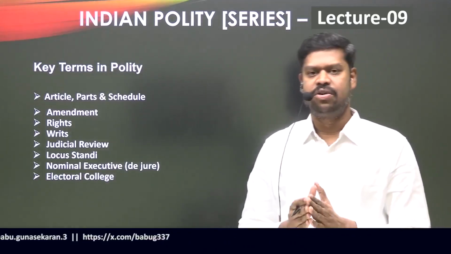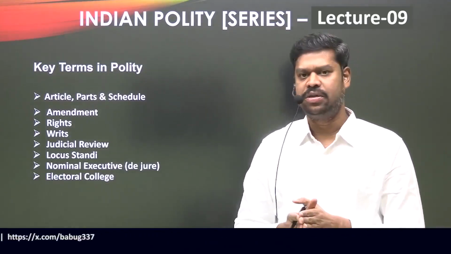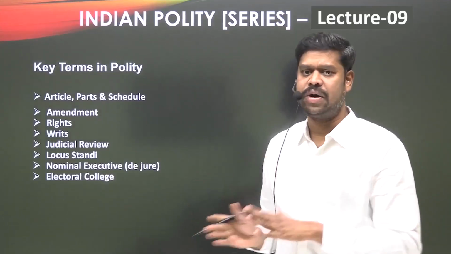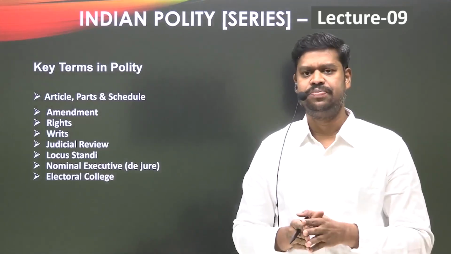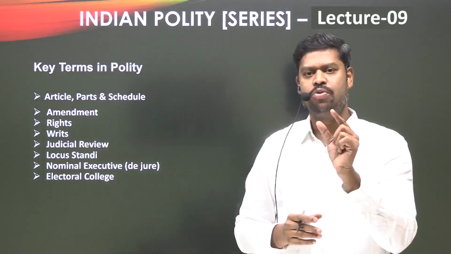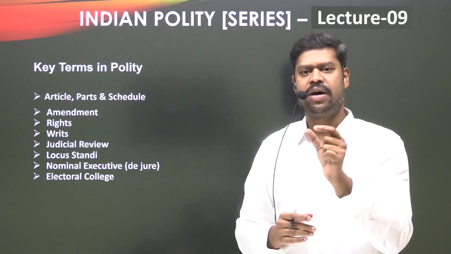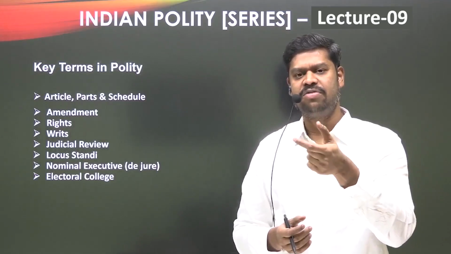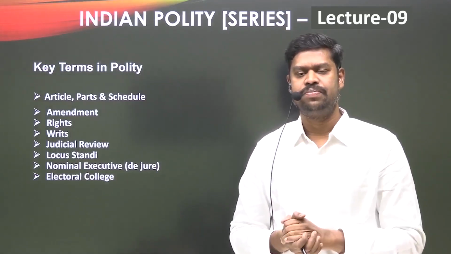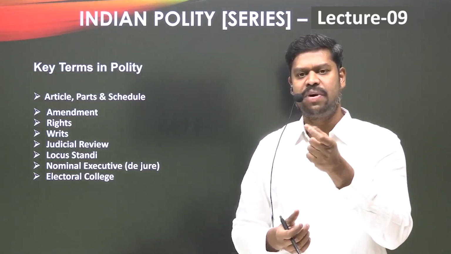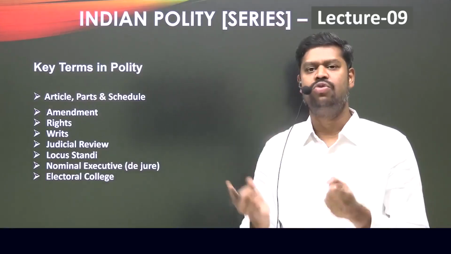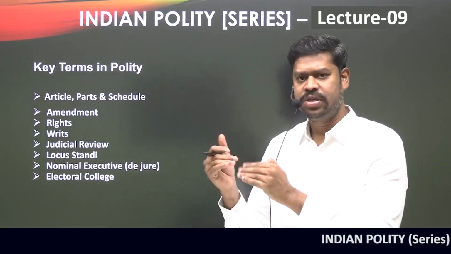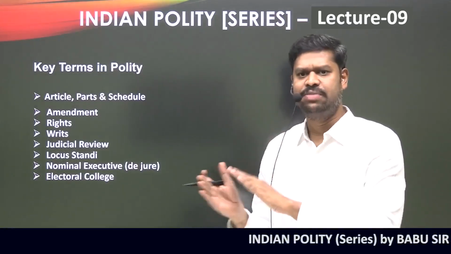At the commencement of the Constitution, we had 22 parts, and today under the Constitution we have 25 parts. For example, Article 1 is talking about India, that is Bharat, shall be a union of states. Article 2 is talking about the power of Parliament to admit new states into India. Article 3 is talking about the power of Parliament to create new states within the territory of India. Similarly, so is Article 4, which is also dealing with a similar matter.